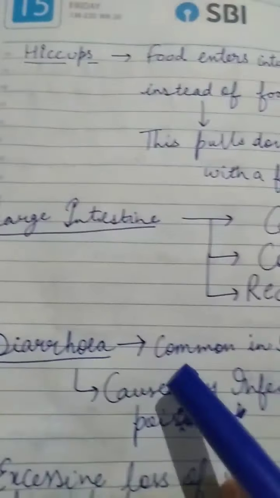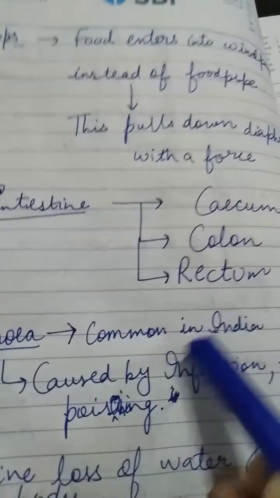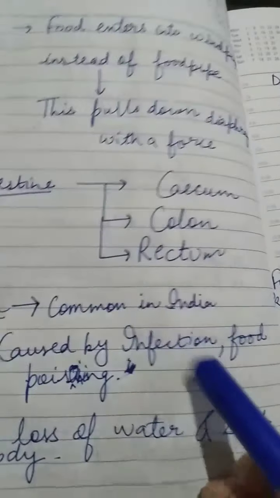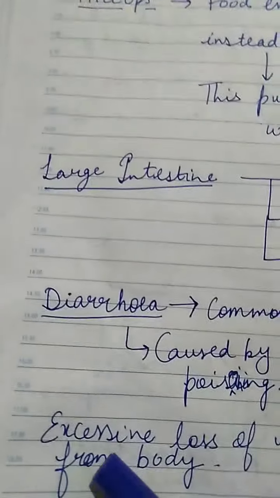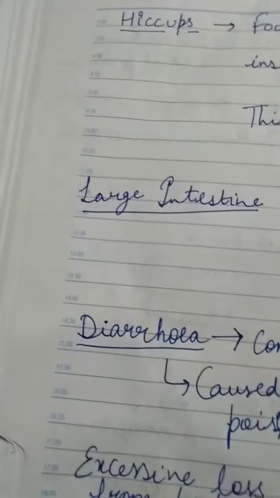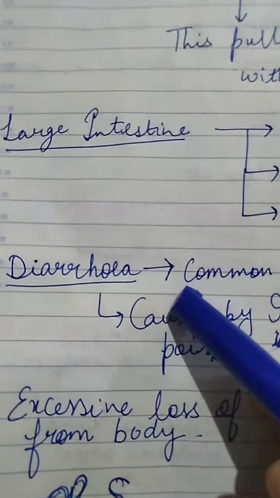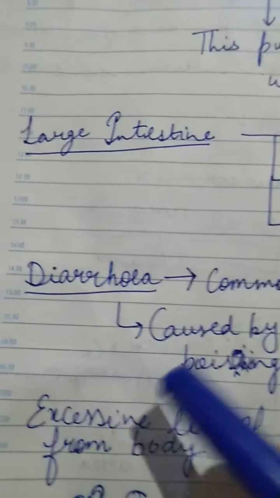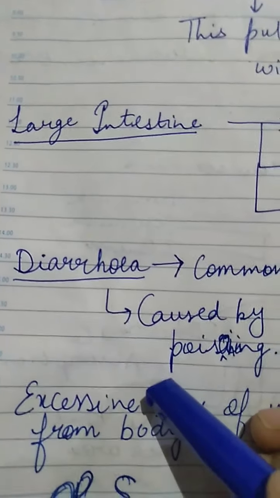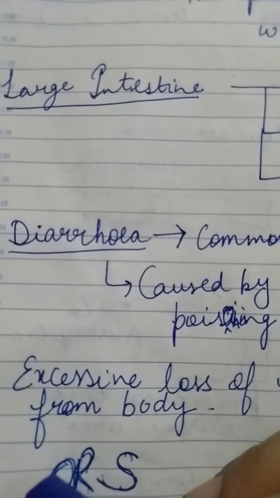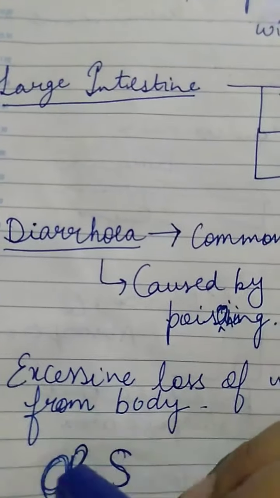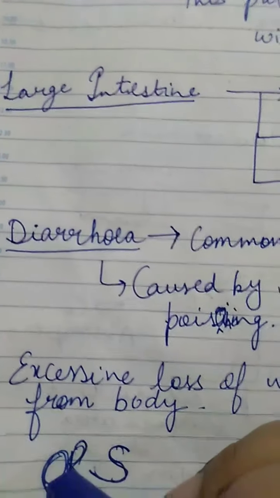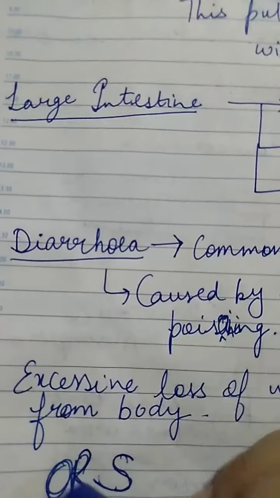Now what is diarrhea? Diarrhea is very common in India. It is caused by infection or food poisoning. Excessive loss of water and salt from the body is diarrhea. Due to diarrhea, there are many other problems also. To reduce this, a solution known as ORS, oral rehydration solution, is given to the patients. Now this completes our